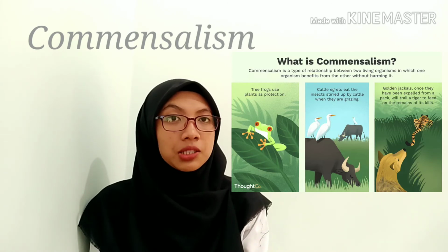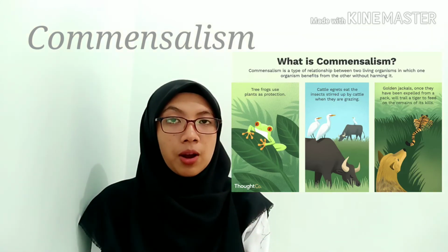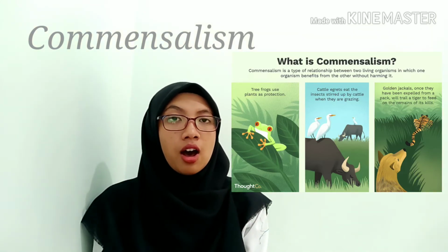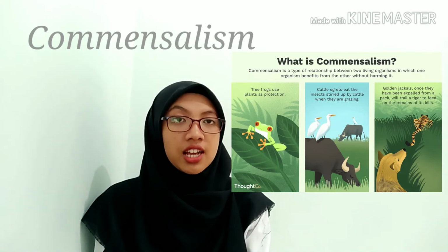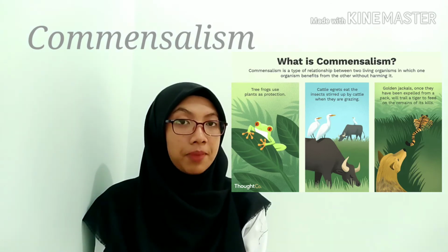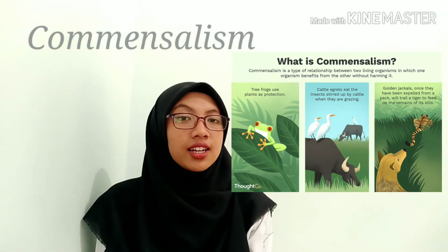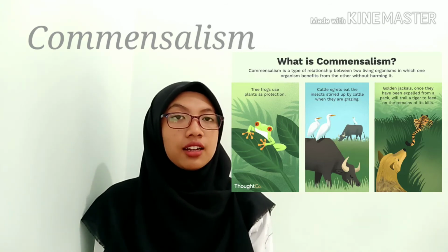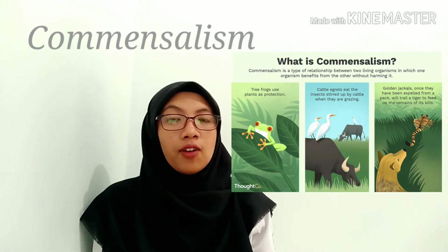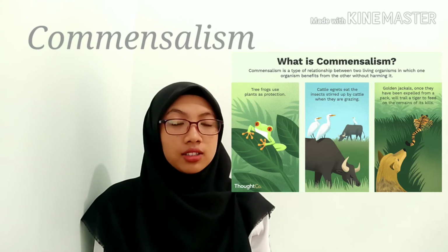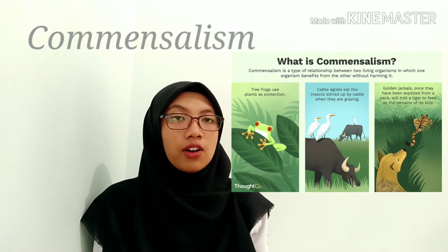A commensal species benefits from another species by obtaining locomotion, shelter, food, or support from the host species. An example is a golden jackal as a commensal following a tiger as a host to feed on leftovers from its kills.